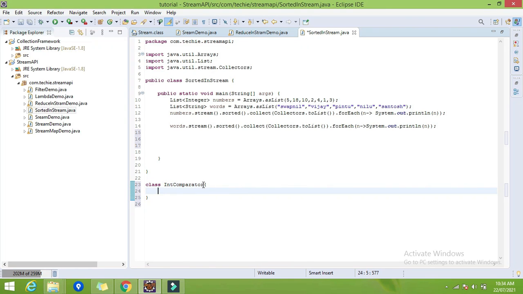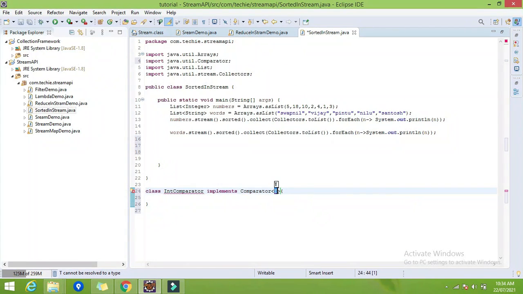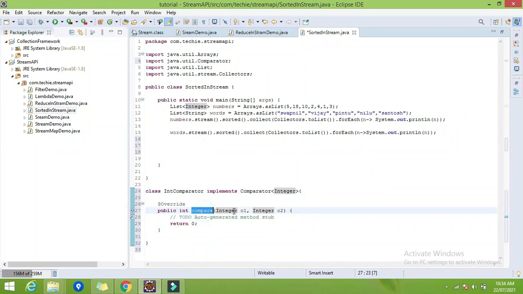So how do we create the instance of a comparator? We have to implement the Comparator. By default it will be for Integer, and now we have to add the unimplemented method, that is compare.